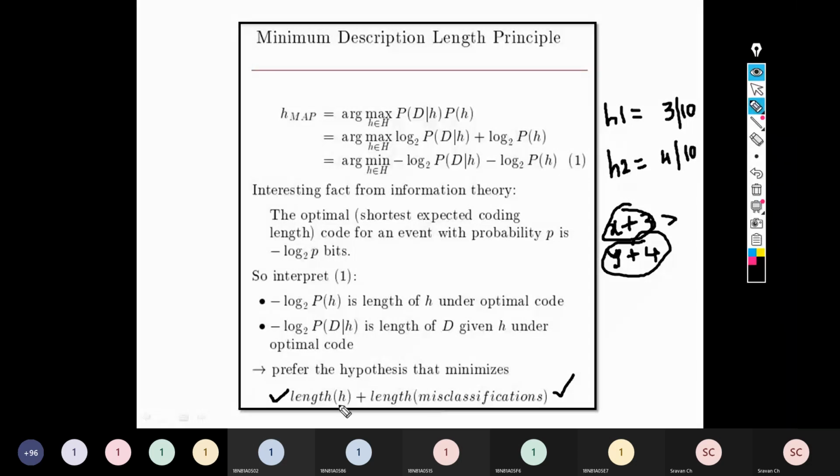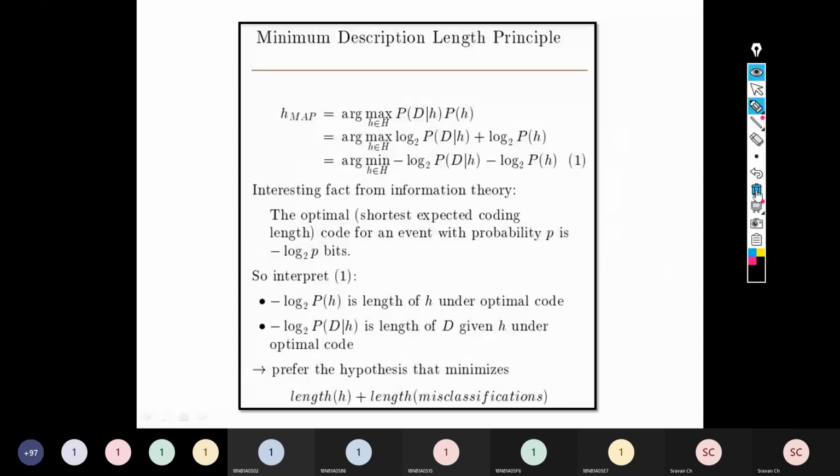How do I find the length of H? The formula is here. So you find the length of H, add the number of misclassifications, and you will get a number. The hypothesis which is giving you the minimum value is considered to be the best hypothesis. So the minimum description length principle is another way of identifying the most accurate or the most suitable hypothesis, right? I hope this is clear. So we'll move on.